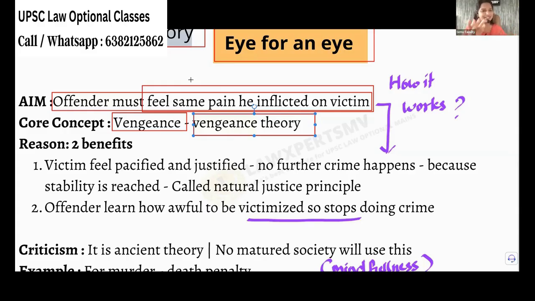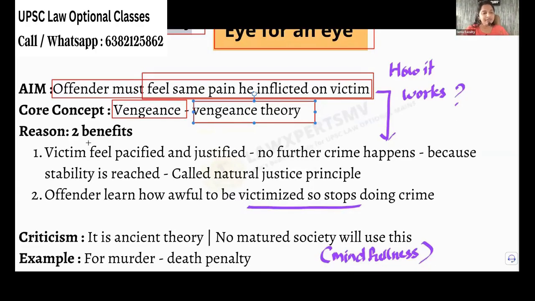Okay. So what he thought is good only. It will increase the FIR, he is telling. But why? There are two benefits in this theory. The first thing is that the victim will be pacified. See, I have suffered. Now he is also suffering. So there will be some pacification inside. See, I have got some justice, right? So that feeling will be there.